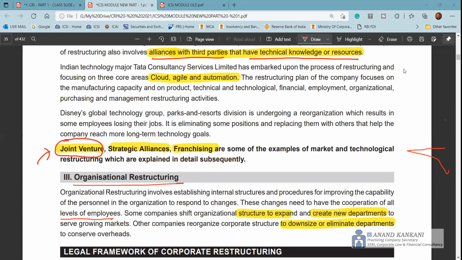So when you define joint venture, mention that two companies come together, they remain independent, yet they come together for a particular venture, or it can be time specific.